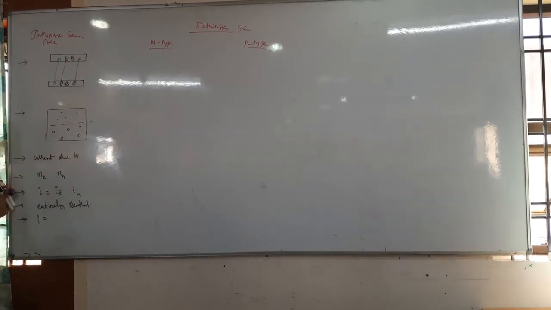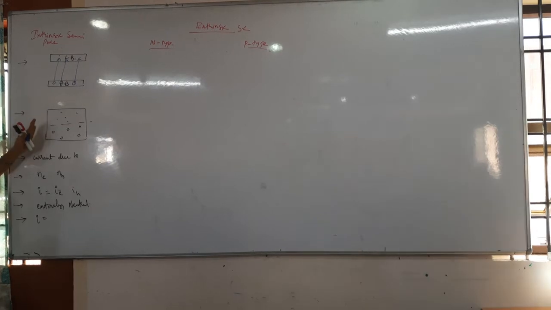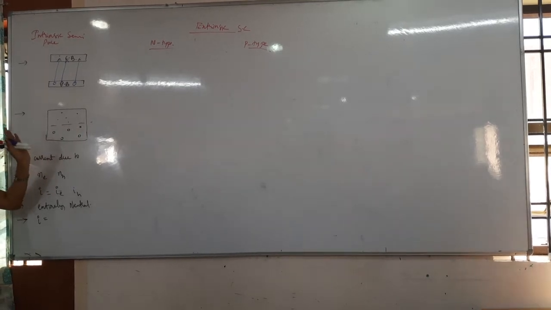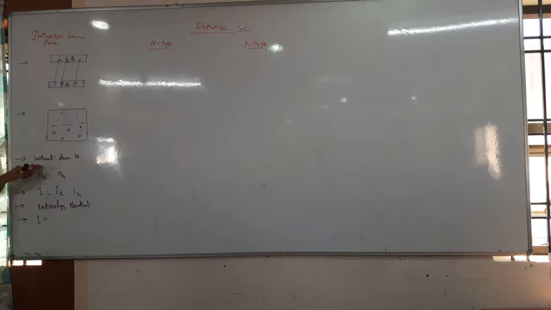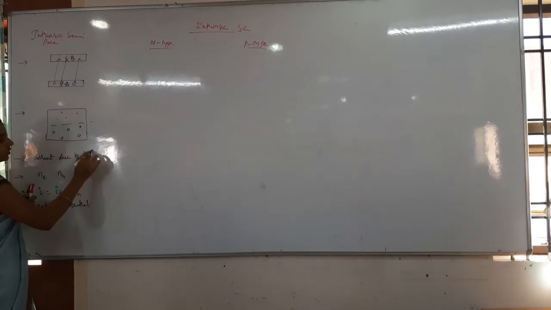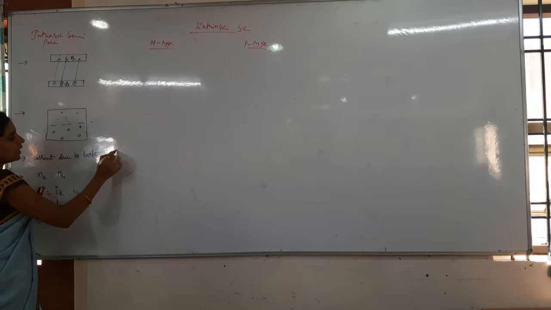Now whenever you see the semiconductor, the structure of the semiconductor is like this. The number of holes and the number of electrons will be equal in this. And also, the current is due to what? In an intrinsic semiconductor, it is due to both electrons as well as holes.